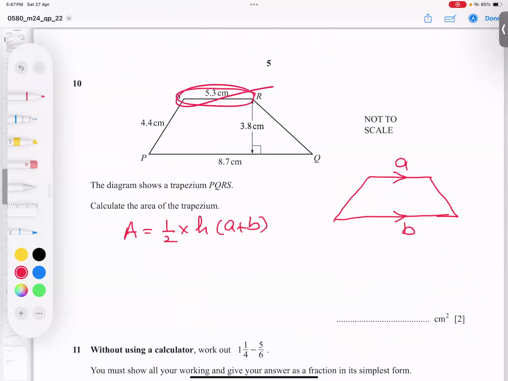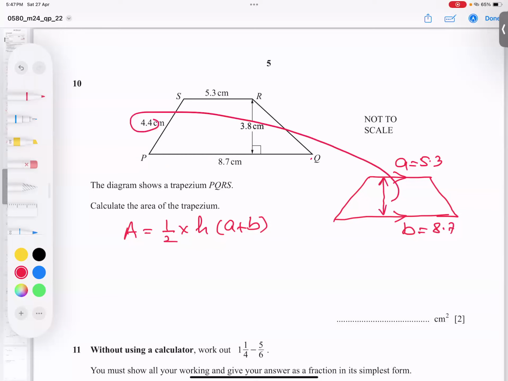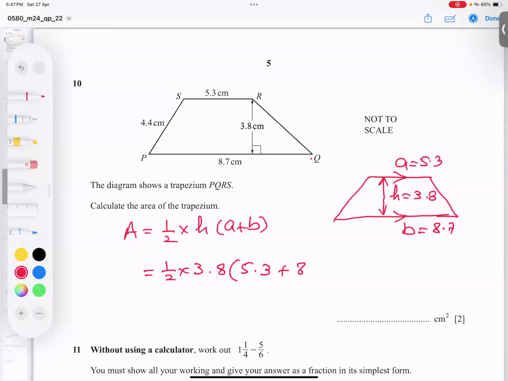And this side, if you see, is coming 5.3. So I'm writing, you can write A or B, no issue at all. And this side total is given 8.7. So I believe there's nothing hard to get these values. And the gap between the parallel sides is called the height. Don't take this slanted side by mistake, like he has given this number, some students take this one, but height is always perpendicular. So height is actually 3.8, and it's just a matter of typing in the calculator. Height is 3.8, A I'm getting from there 5.3, and B I'm getting here 8.7.